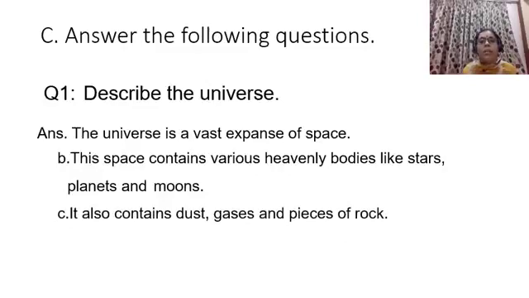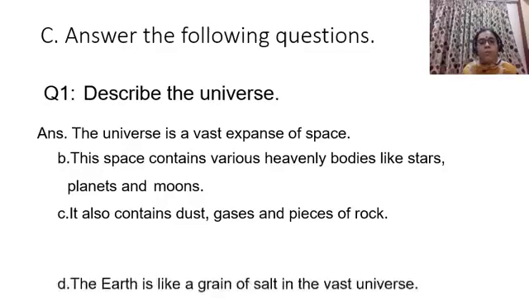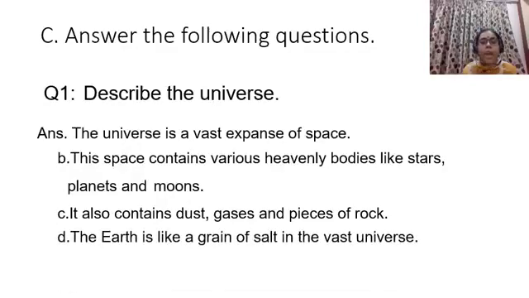It also contains dust, gases, and pieces of rock. And the last point is, the Earth is like a grain of salt in the vast universe. I hope you all must have followed.